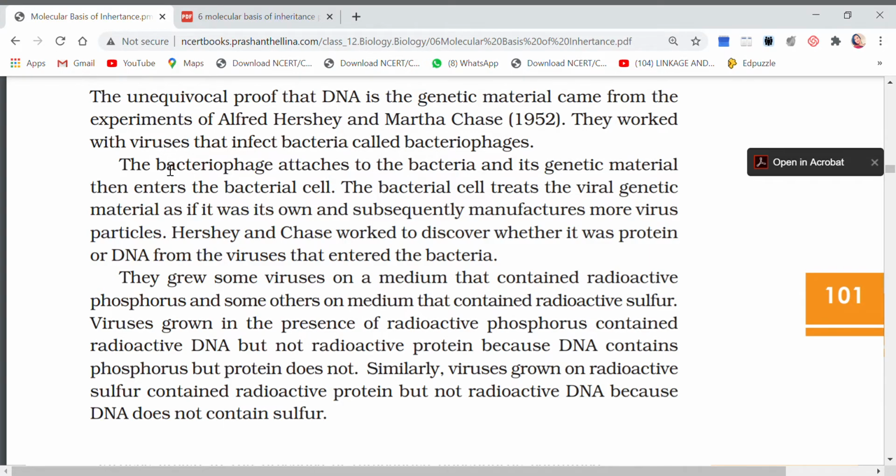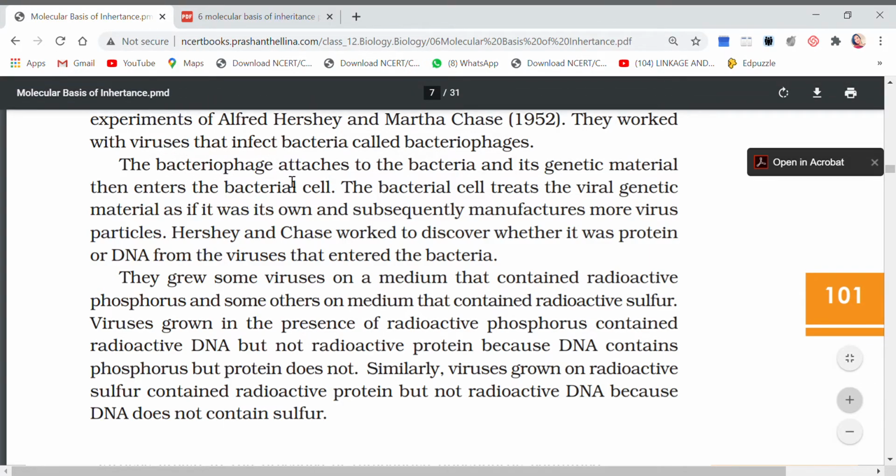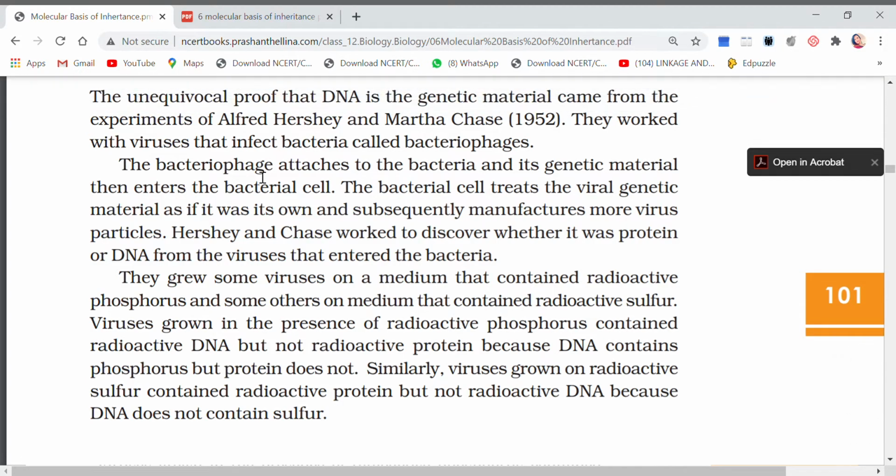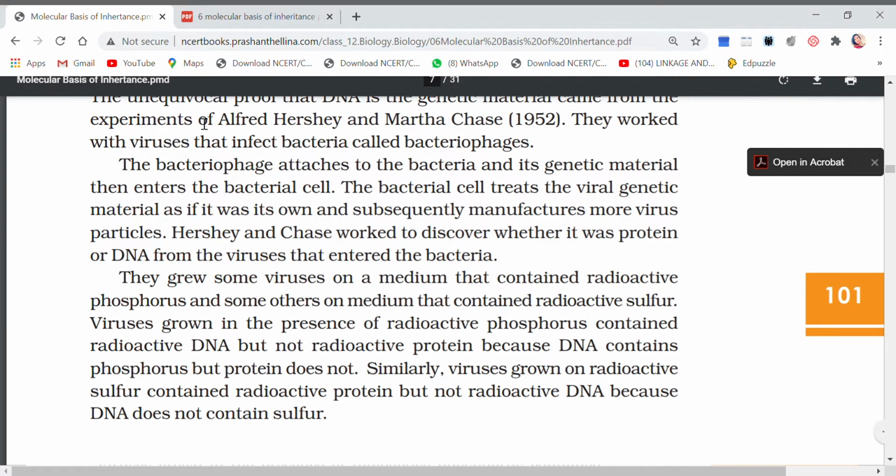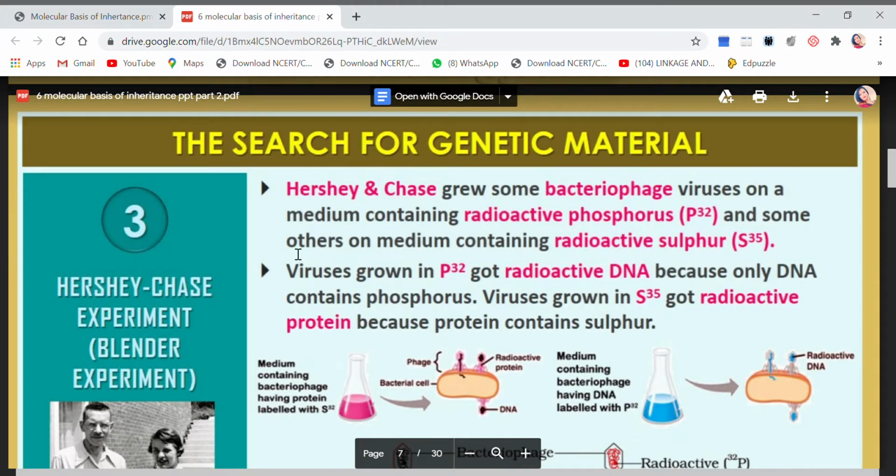Bacteriophage is a virus, and when we infect bacteria with this virus, what events take place? Let me show you here.